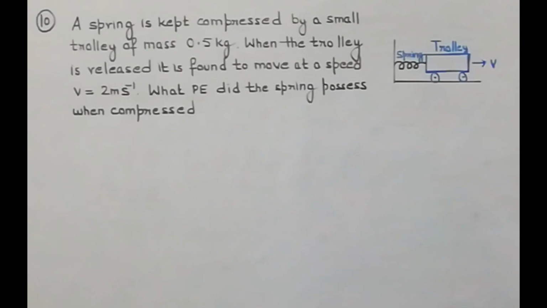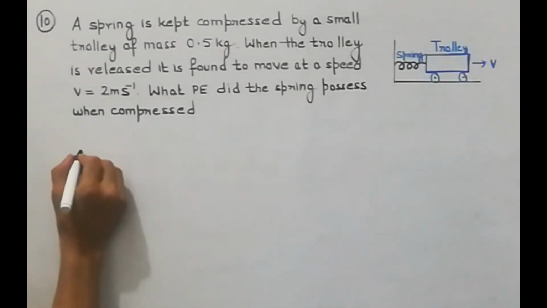Now numerical number 10, they are saying a spring is kept compressed. Now remember, whenever a body is changing its shape and size, you are compressing a spring, that means you are changing its shape and size. And we know that the energy possessed by a body due to change in its shape and size is called elastic potential energy. So here, a spring when compressed must be having elastic potential energy.